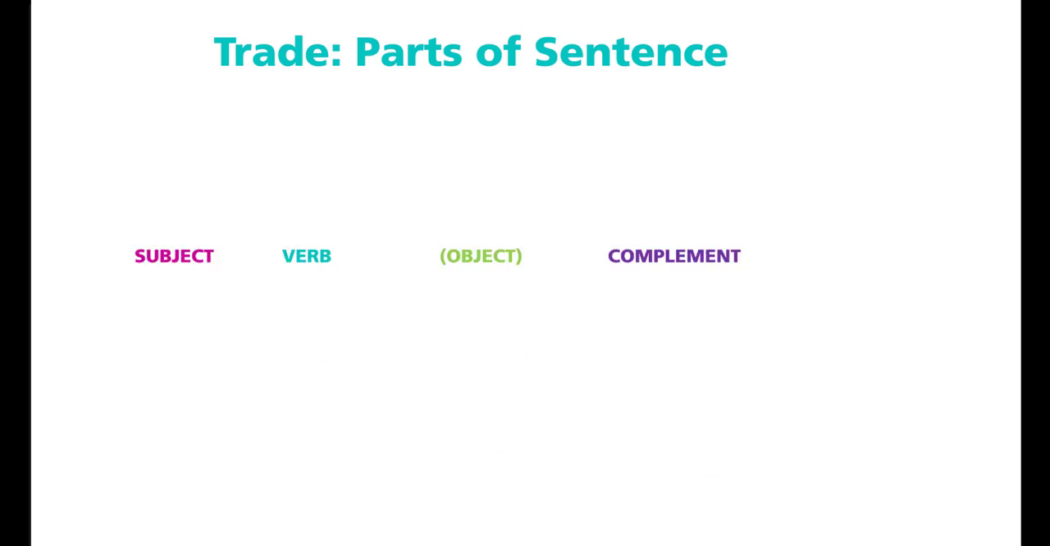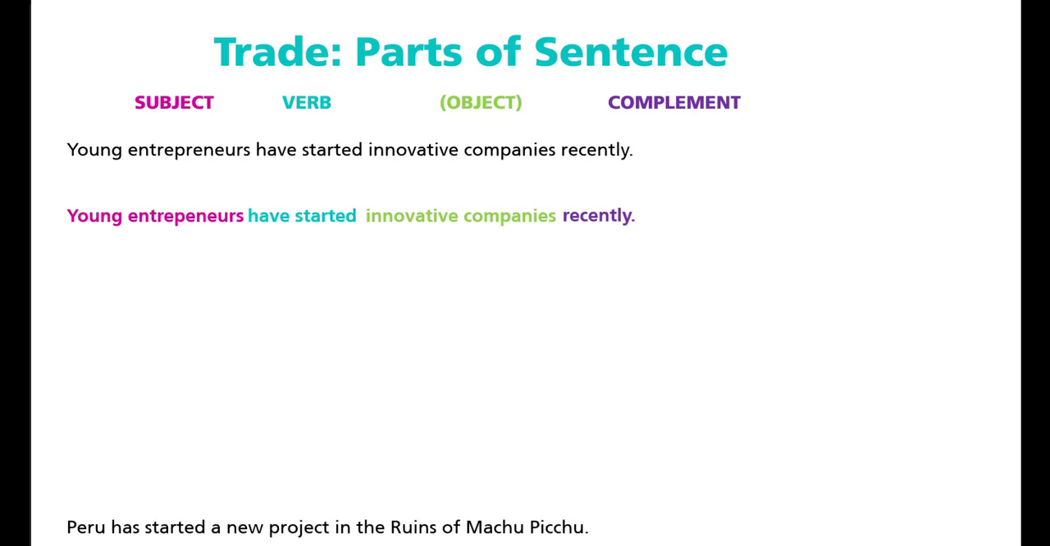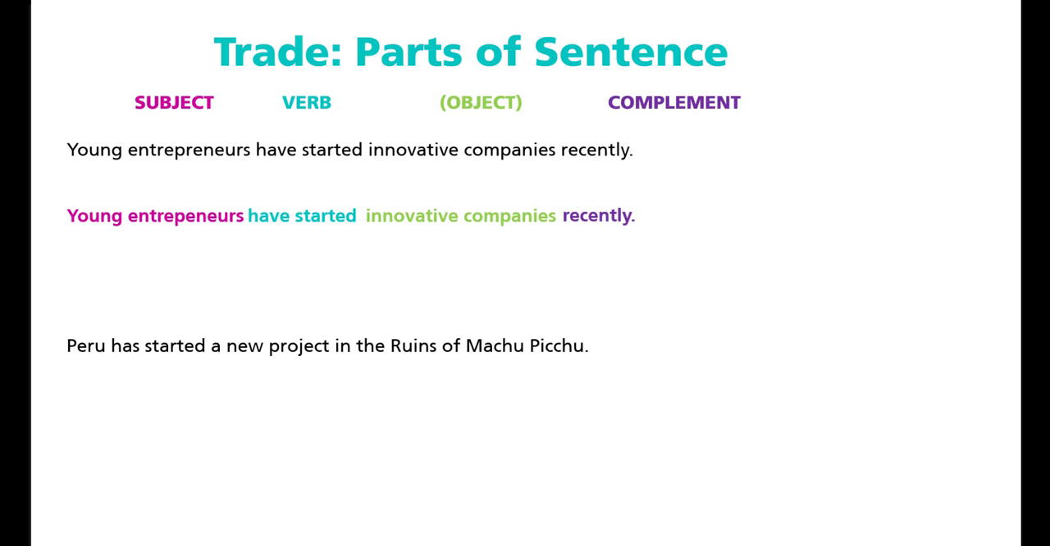In these examples, it says young entrepreneurs have started innovative companies recently. My principal subject is young entrepreneurs. My principal verb is have started, and my object here is innovative companies, and my complement here is recently. The next one says Peru has started a new project in the ruins of Machu Picchu. If you look here, my principal subject is Peru. My principal verb is has started. My object is a new project, and my complement is in the ruins of Machu Picchu.